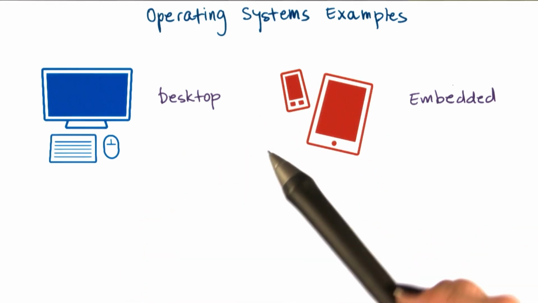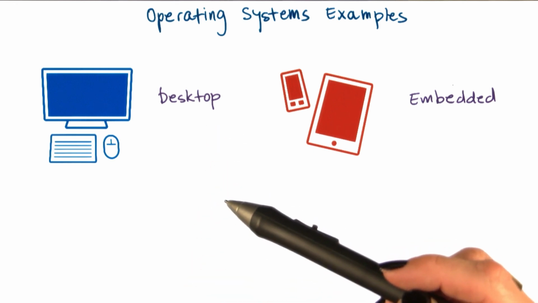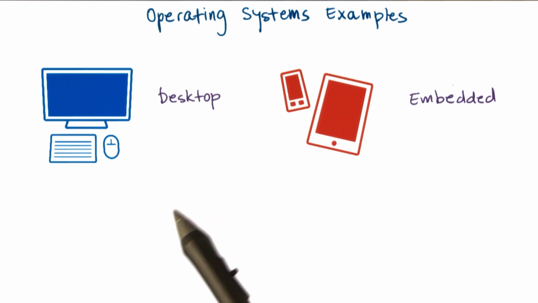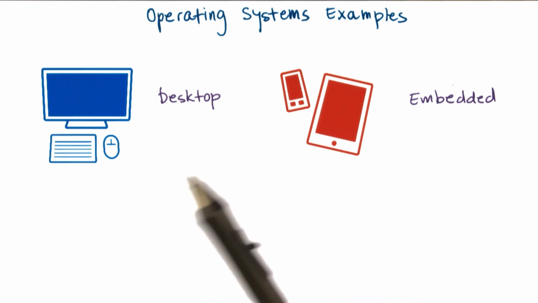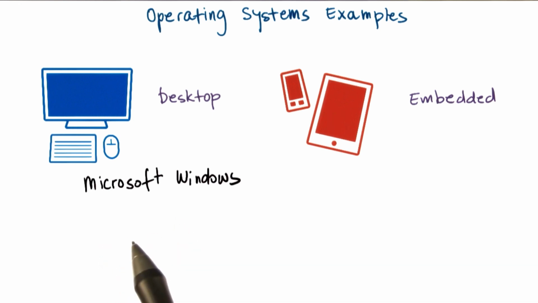And also with these examples, we'll really focus on more recent, more current operating systems as opposed to those that have evolved over the last 60-plus years of computer science. For desktop operating systems, one of the very popular ones is Microsoft Windows. It has been a well-known operating system since the early 1980s.